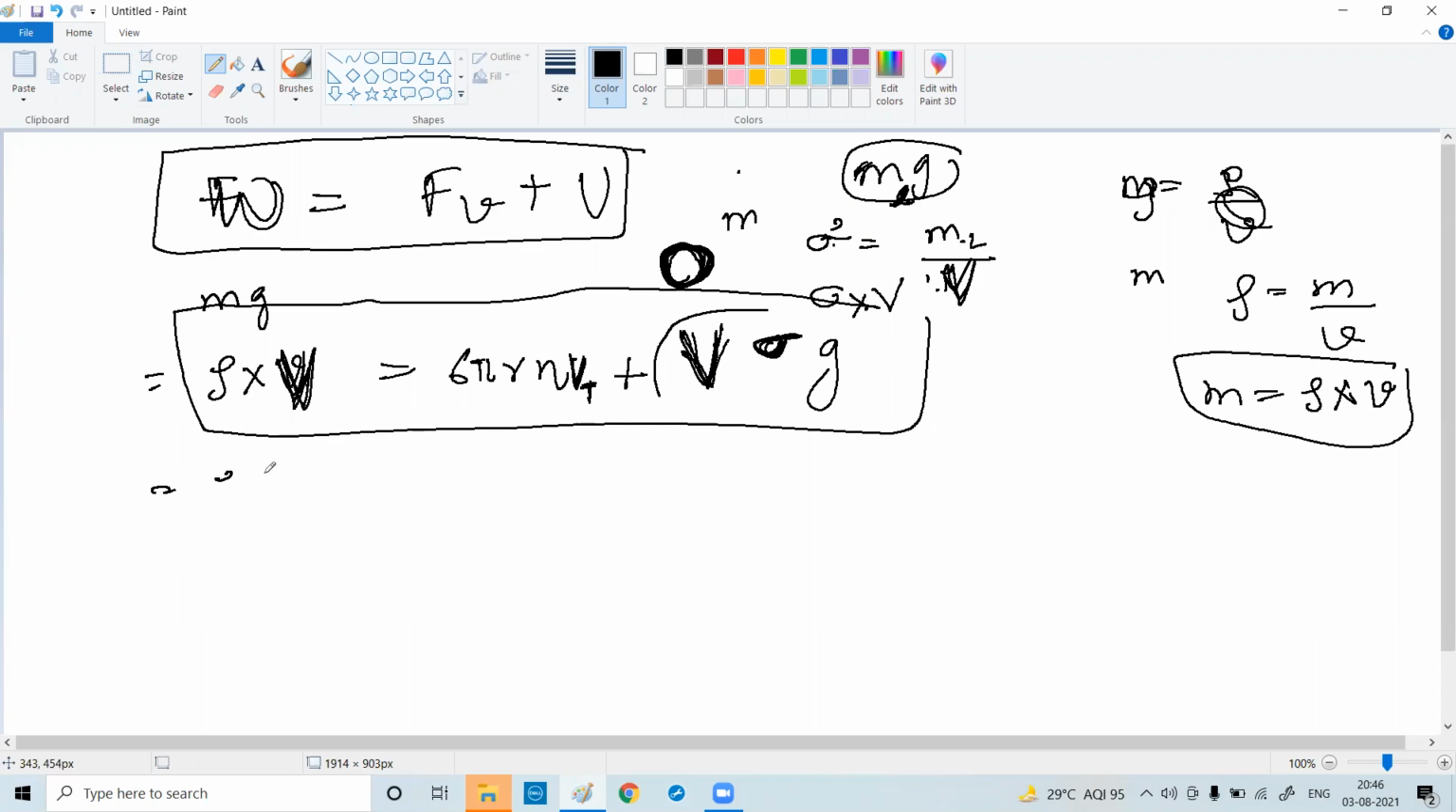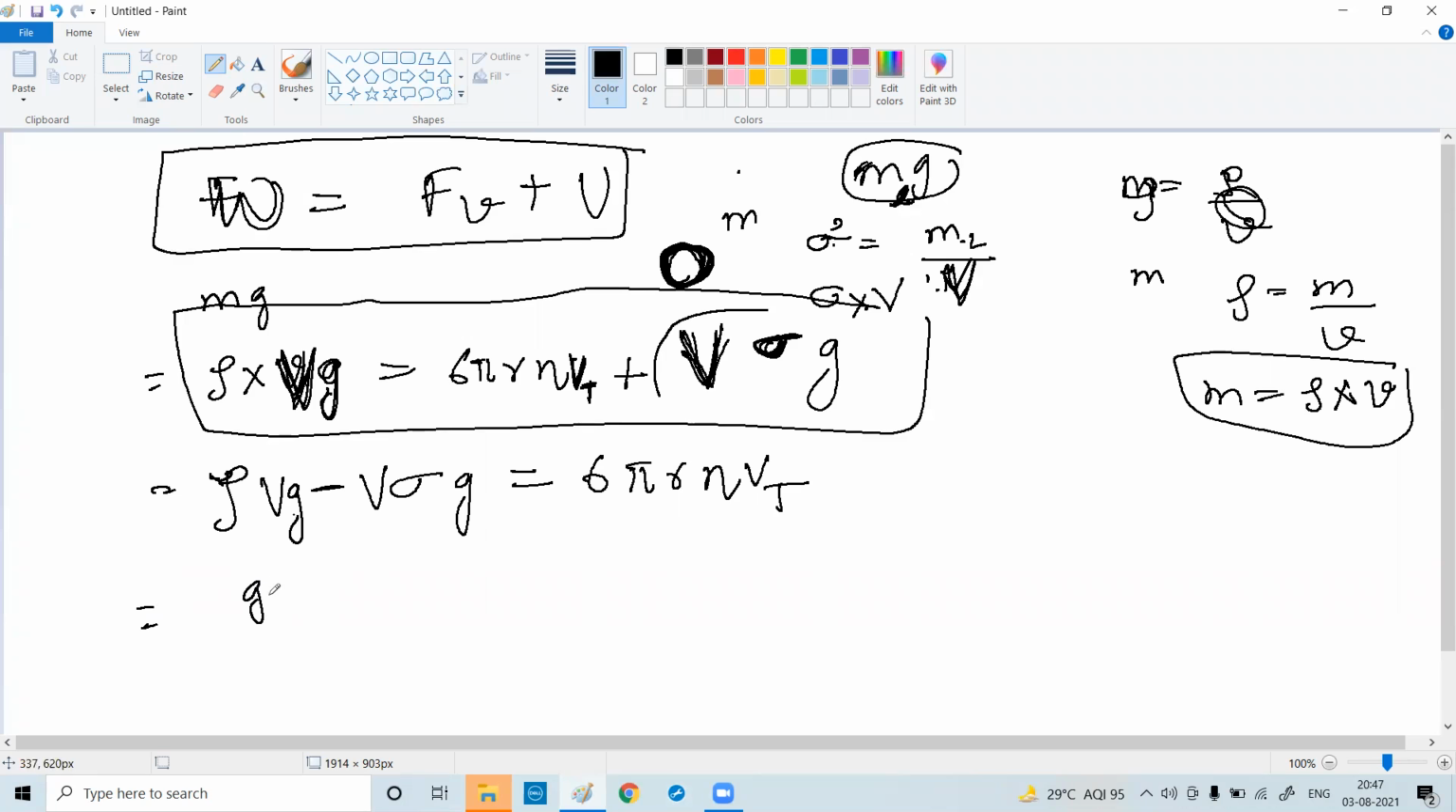Let us not write sigma now, just write normally. I will take this to this side. So rho V g minus V sigma g is equal to 6 pi R eta into Vt. Sorry, one g is also there, no? I missed it. Clear? Clear or not? Guys, any issue? Yes, sir. Clear. So what is Vt?